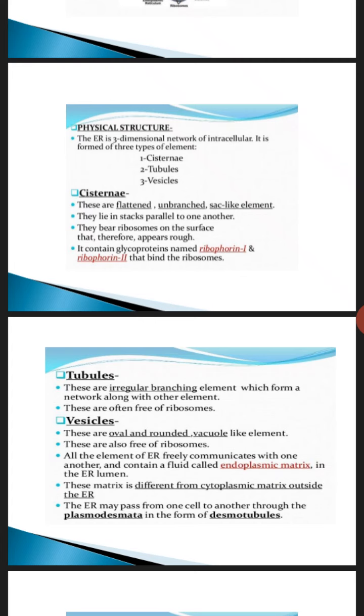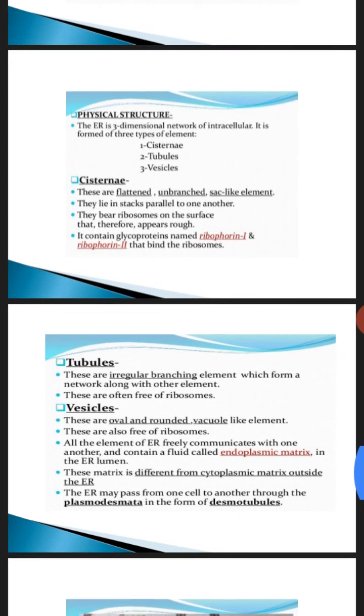All the elements of endoplasmic reticulum freely communicate with one another and they contain a fluid. What is the name of the fluid? That is endoplasmic matrix in the endoplasmic reticular lumen. So, how are they communicating? Through this fluid, called endoplasmic matrix. This matrix is different from the cytoplasmic matrix, which is outside the endoplasmic reticulum.